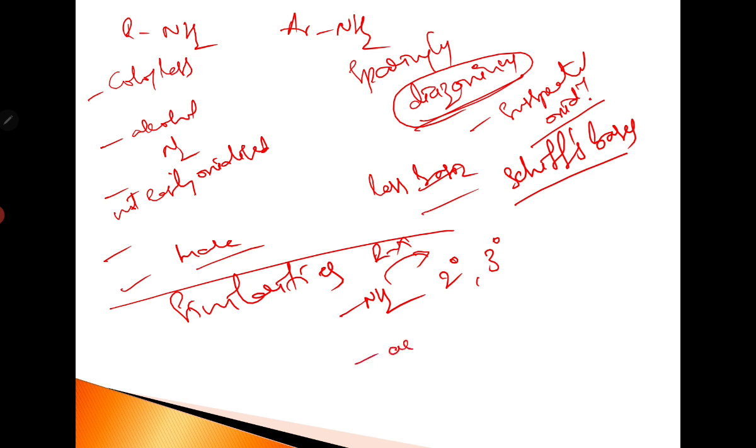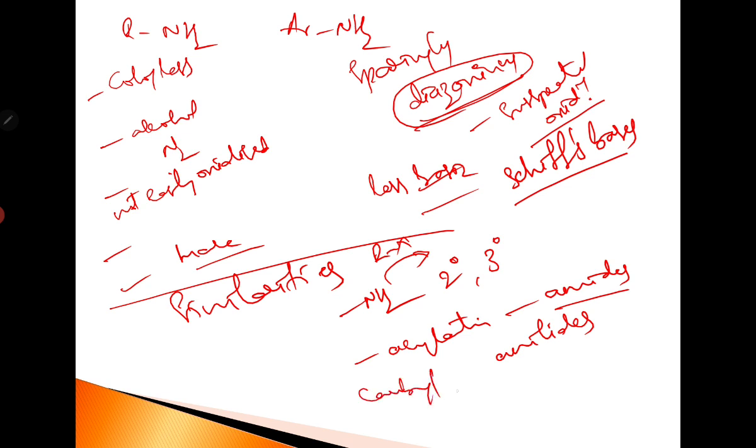And both can be acylated, or they undergo acylation easily to form amides. Substituted amides are obtained, and aniline gives anilides. That is, they both can be easily acylated. Next, both give the carbylamine test. Both alkyl amines and aryl amines give the carbylamine test. In this way, we found some of the differences and also some similarities between aliphatic and aromatic amines.